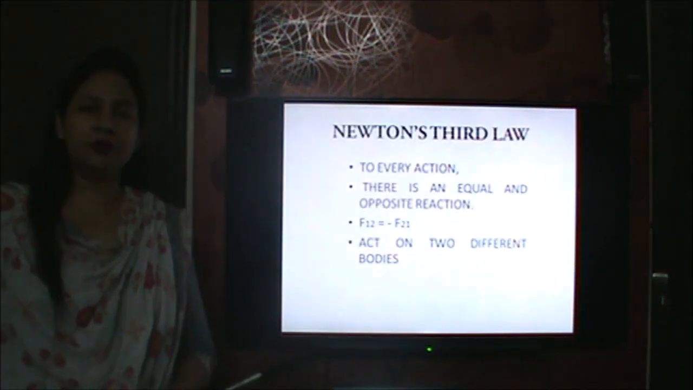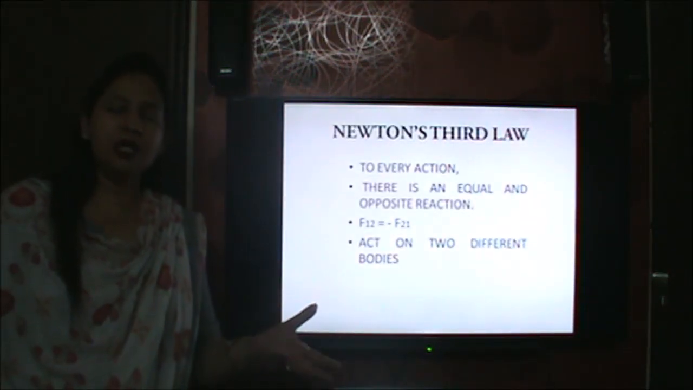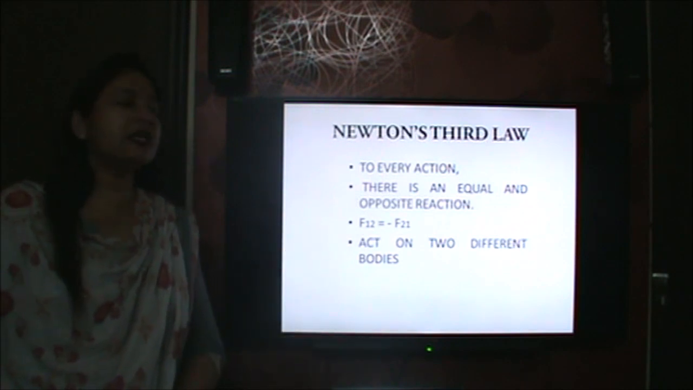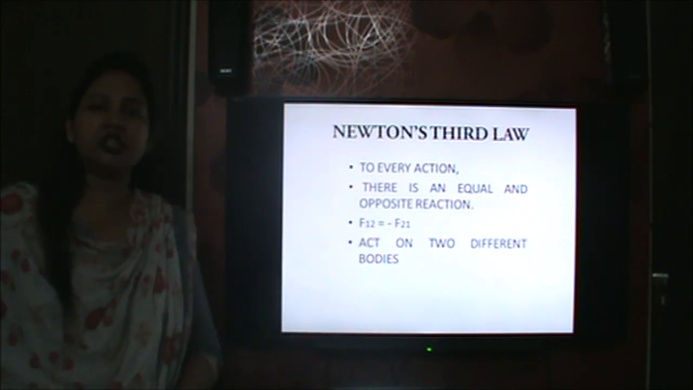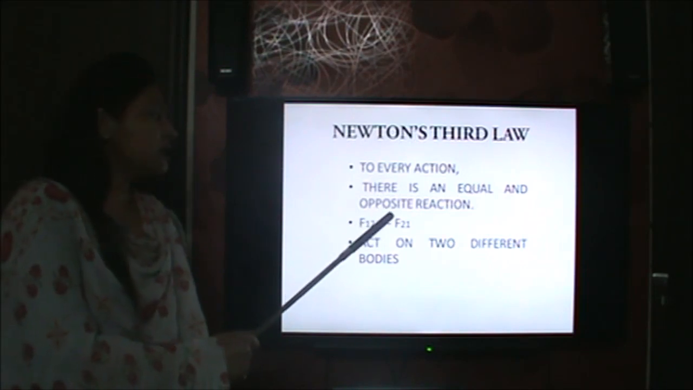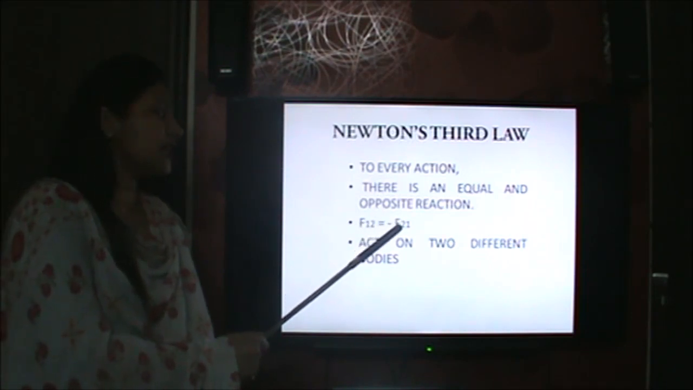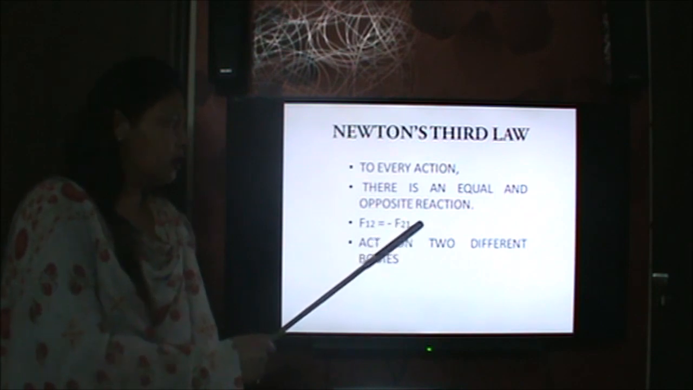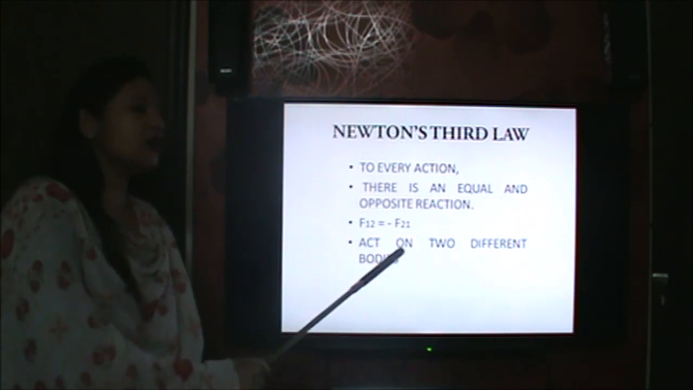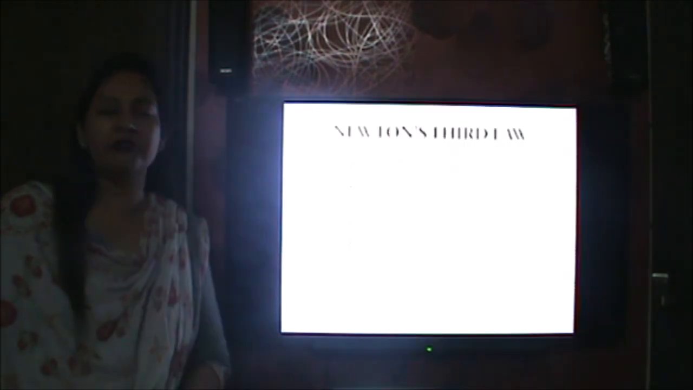Next is Newton's third law. If we slap somebody, he will also slap us back. So to every action there is an equal and opposite reaction, that is, the force on the first object by the second is equal and opposite to the force on the second object by the first. And why is motion possible in this case? Both objects will be moving because these two forces act on two different bodies.